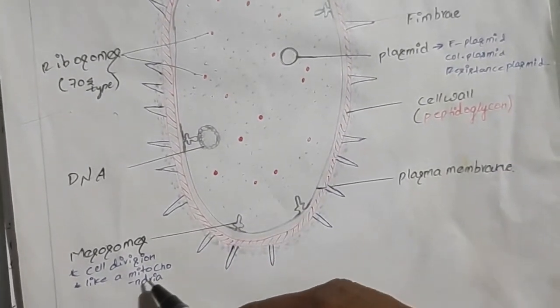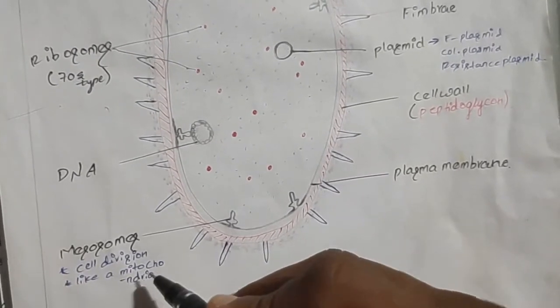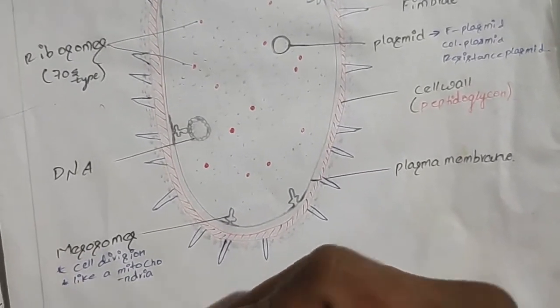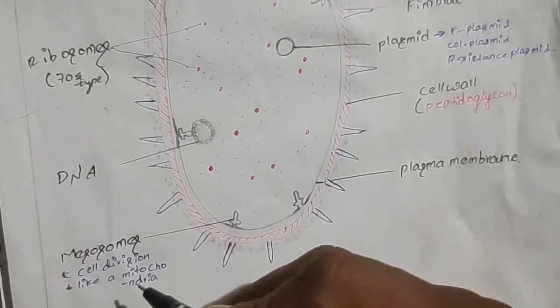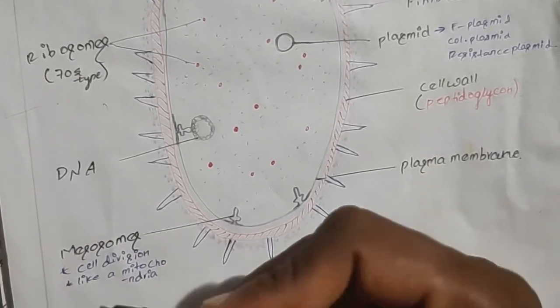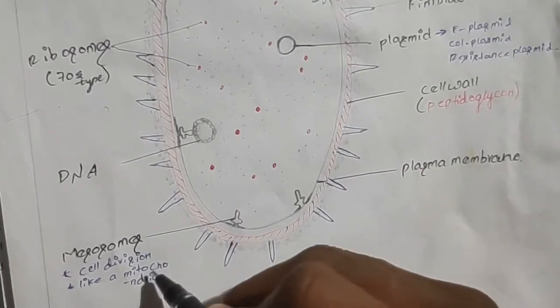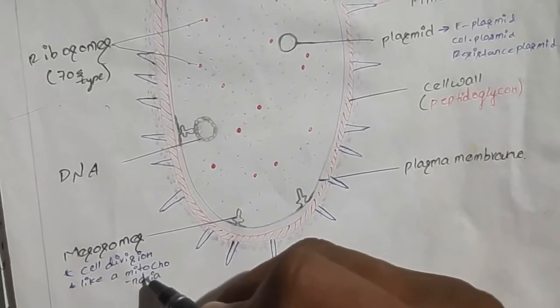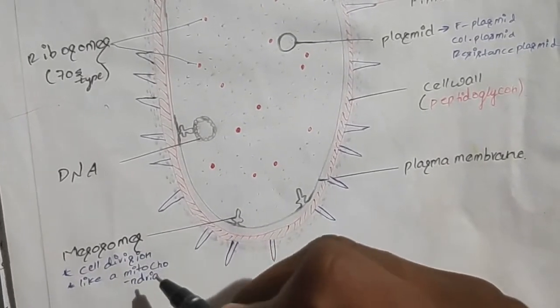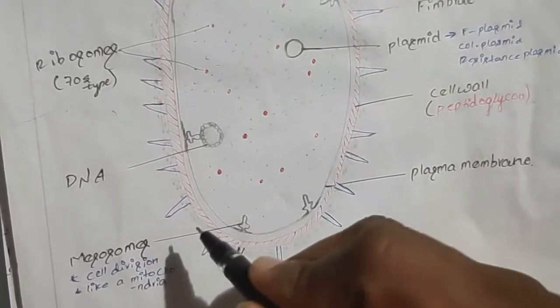This is also known as the mitochondria. Mitochondria means it is performing the functions of mitochondria. So these are also known as the mitochondria of this bacterial cell, because it is performing the function of mitochondria. So these mesosomes are known as the mitochondria of the bacterial cell.